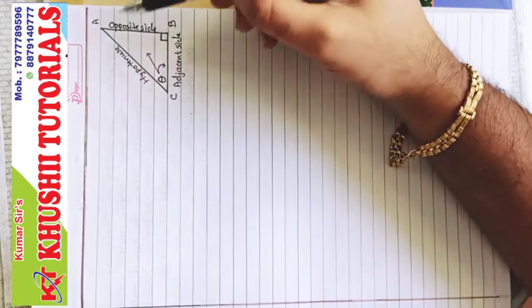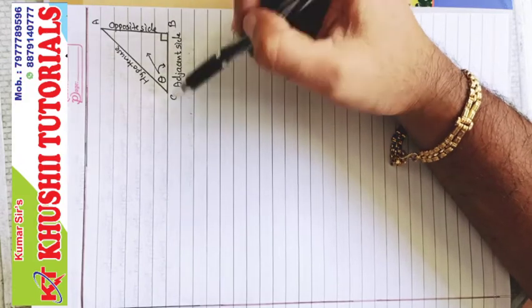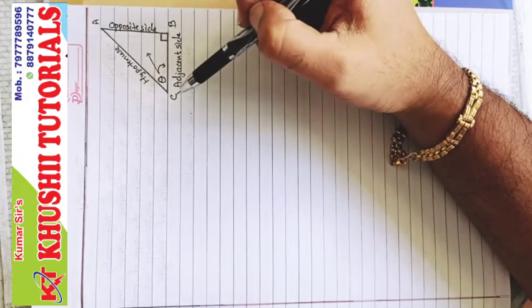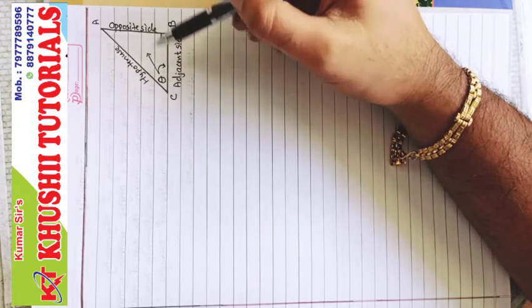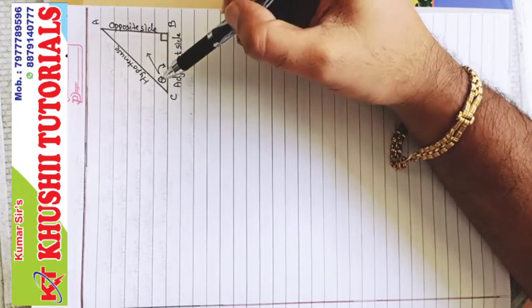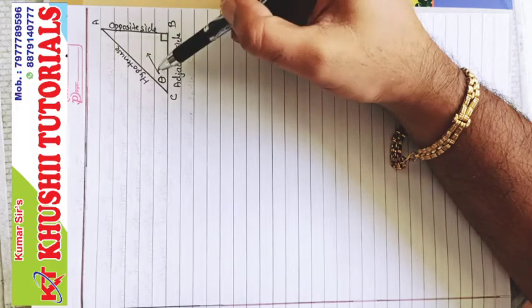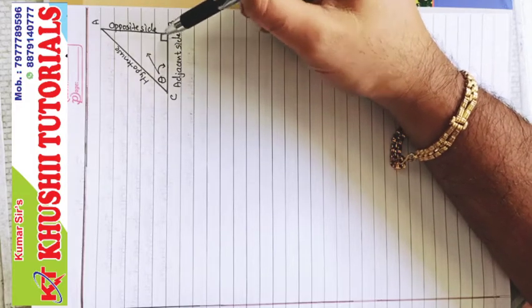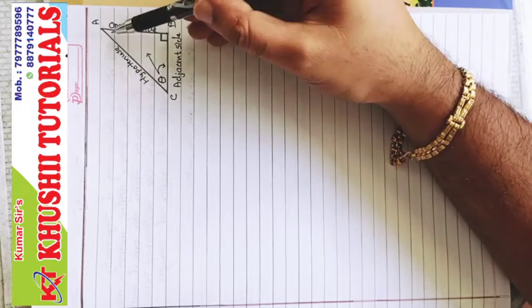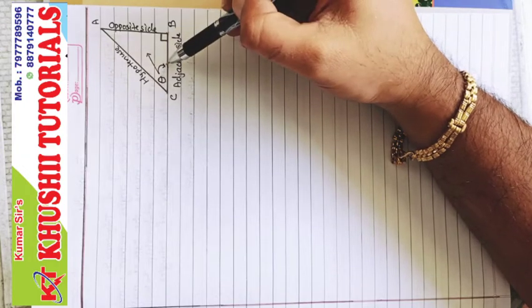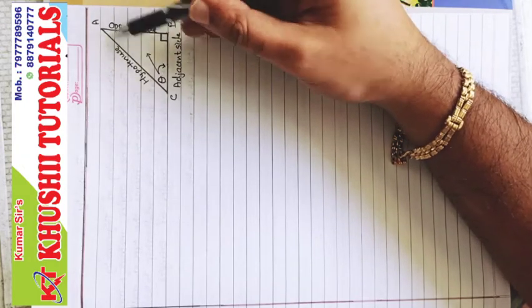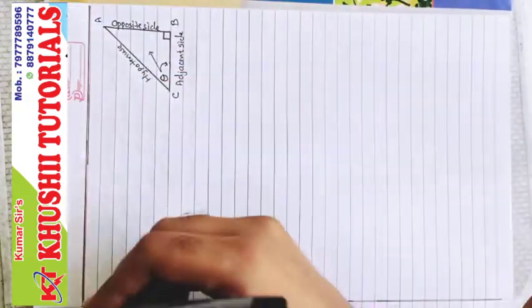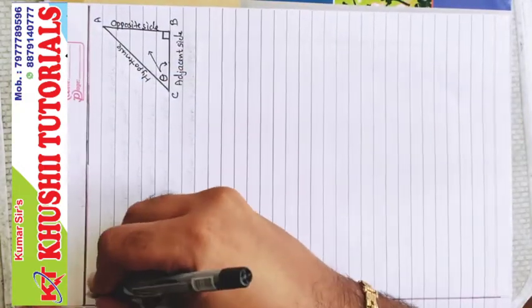So even if the name of the triangle changes, the vertices of the triangle change, the side with respect to the targeted angle will always remain the same. Example, this is theta, so opposite side, adjacent side, and the side opposite to 90 degrees is the hypotenuse. If this is theta, then this will be the opposite side, this side will be the adjacent side, but the hypotenuse will remain fixed. Now let's start with the meaning formulas.